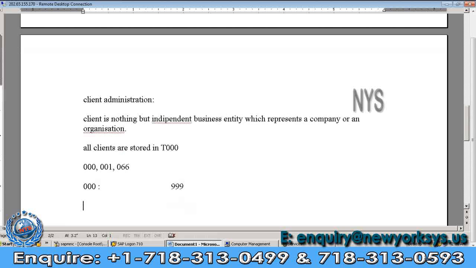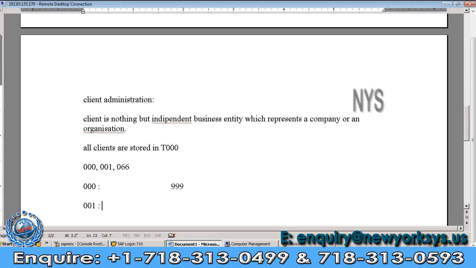The next one is 001. What is the use of 001? 001 is a backup of the 000 client. Sometimes 001 is outdated, because 000 is continuously updated by applying support packages or patches, importing languages, everything.